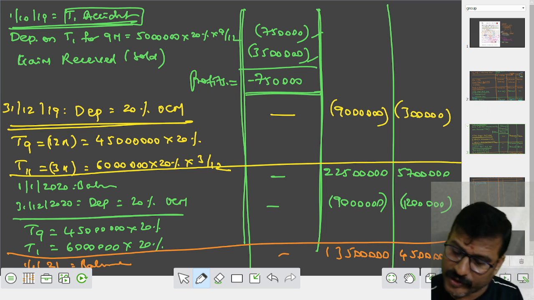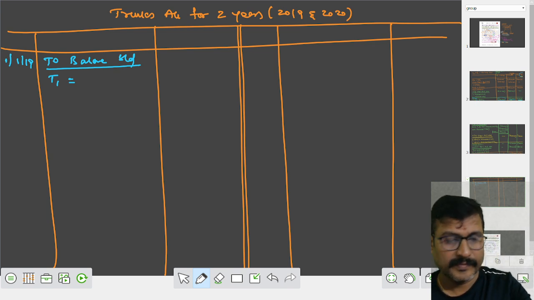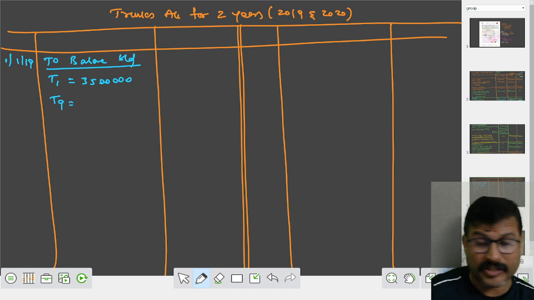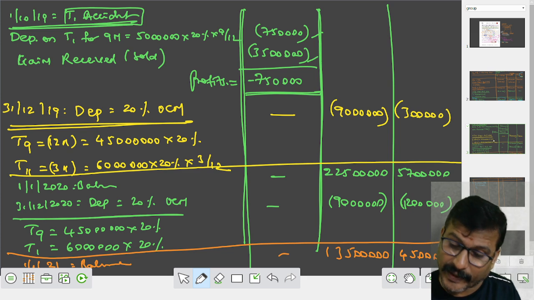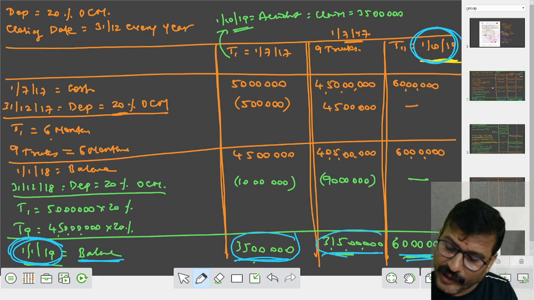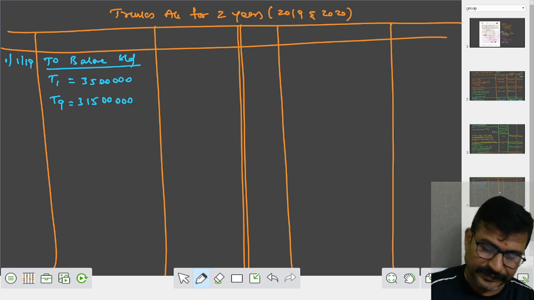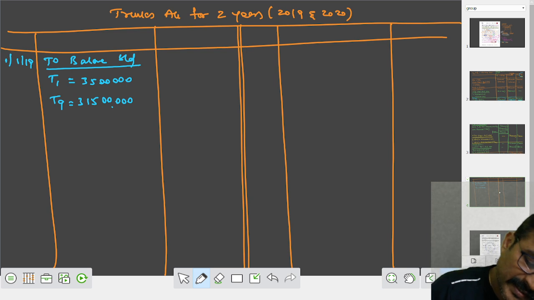Truck 1 is how much? 35 lakhs. Truck 9, it is not ninth truck, it is 9 trucks. How much do 9 trucks value? 9 trucks values are 3 crore 15 lakhs. Add both. It comes to 3 crore 50 lakhs.